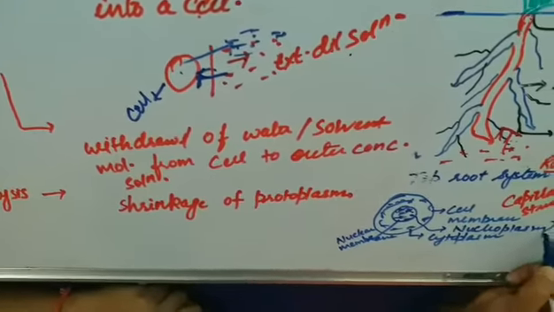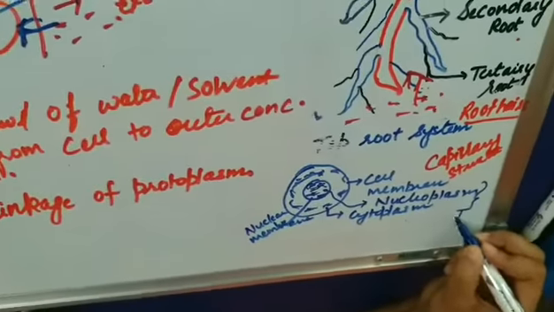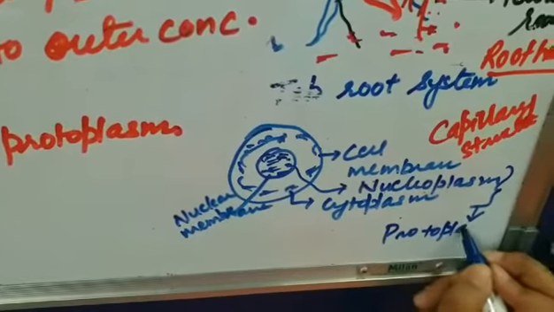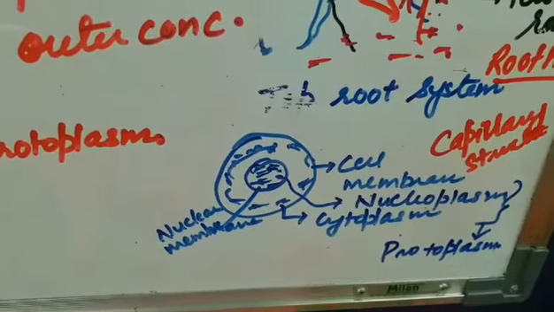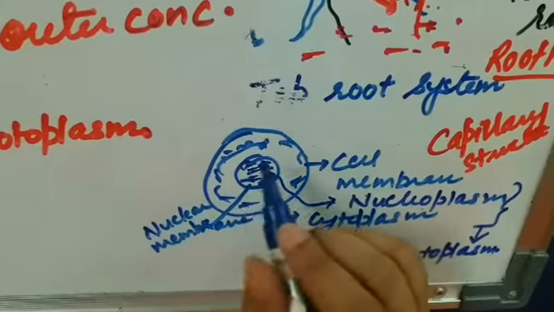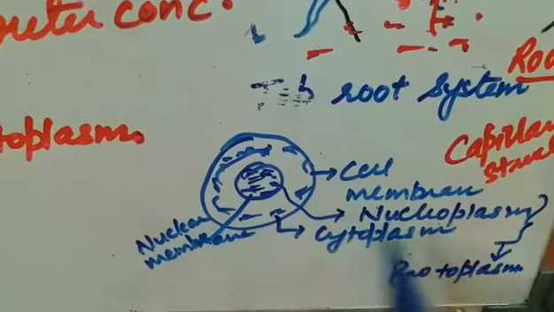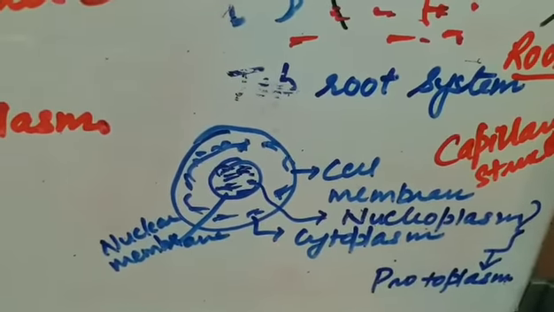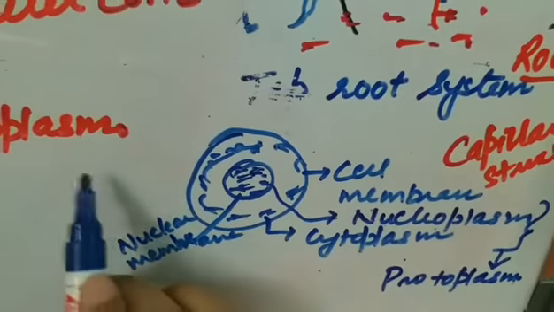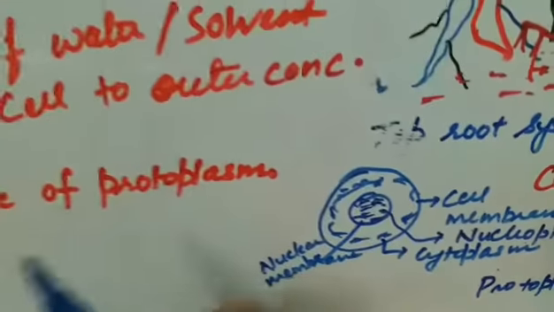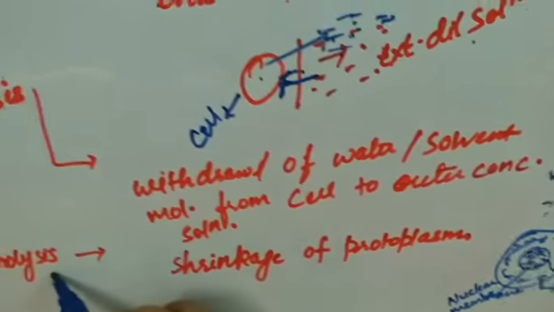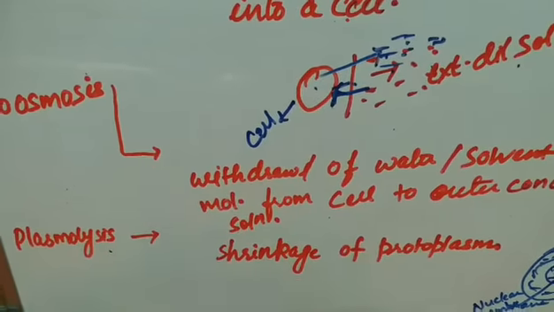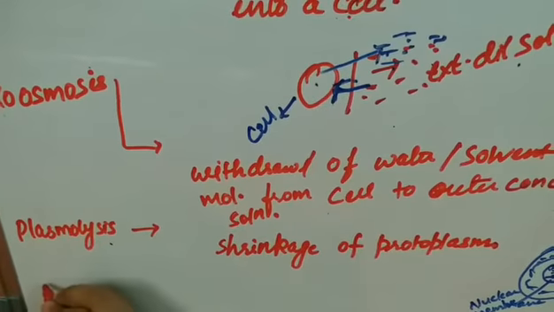Then this nucleoplasm and cytoplasm together is protoplasm. So you can say cytoplasm and the nucleoplasm together constitute protoplasm, and the shrinkage of the protoplasm of the cell due to exoosmosis is known as plasmolysis.